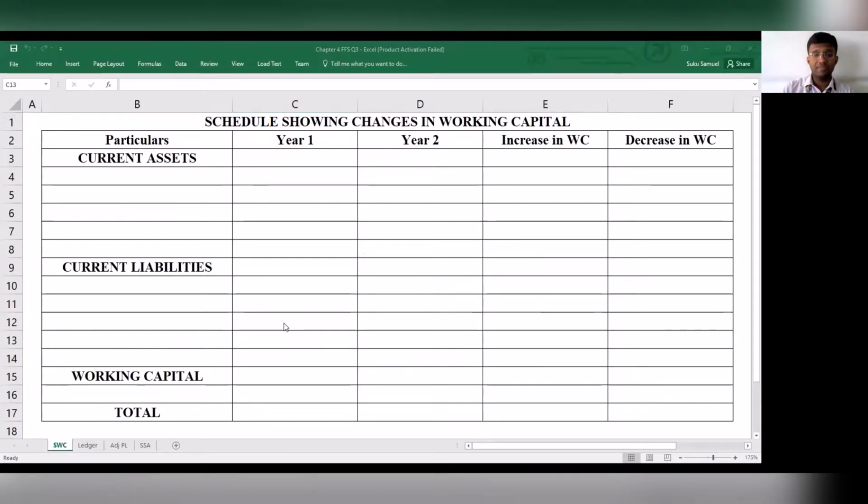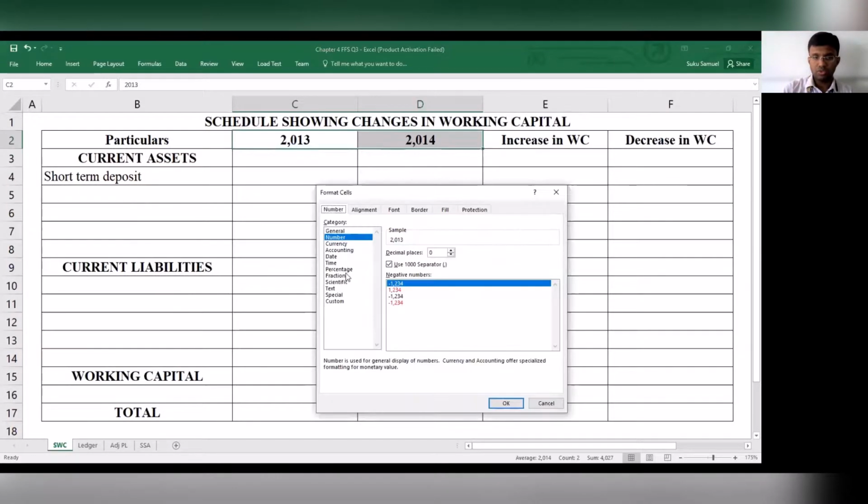What we have over here is short-term deposit, and year one for us is 2013, and year two is 2014.